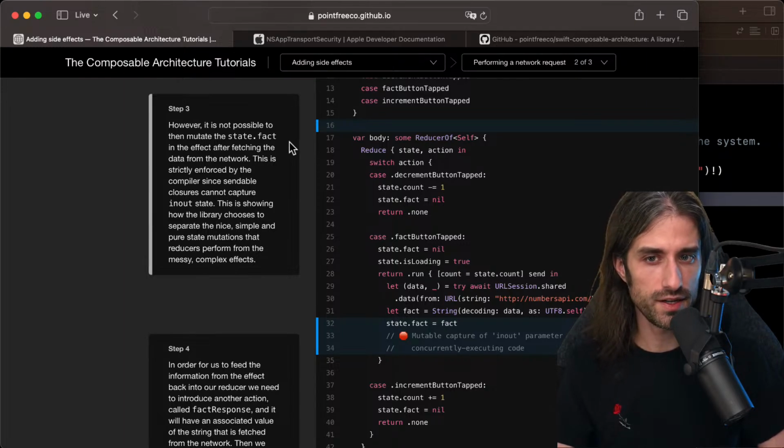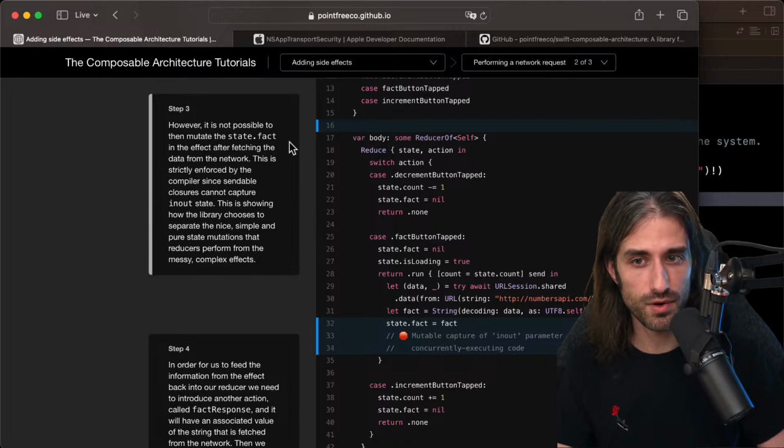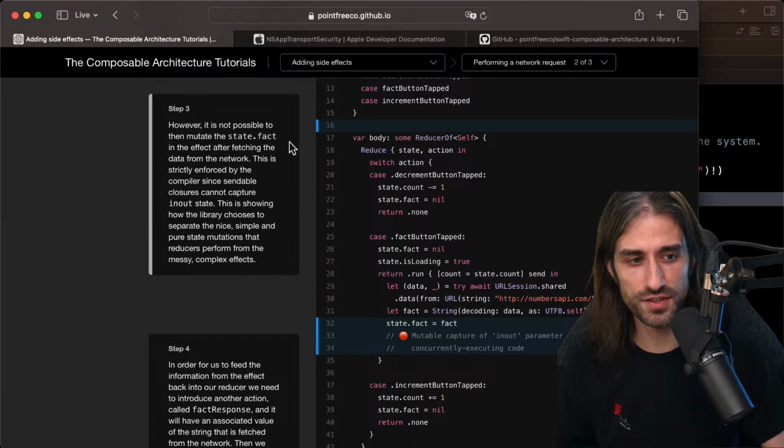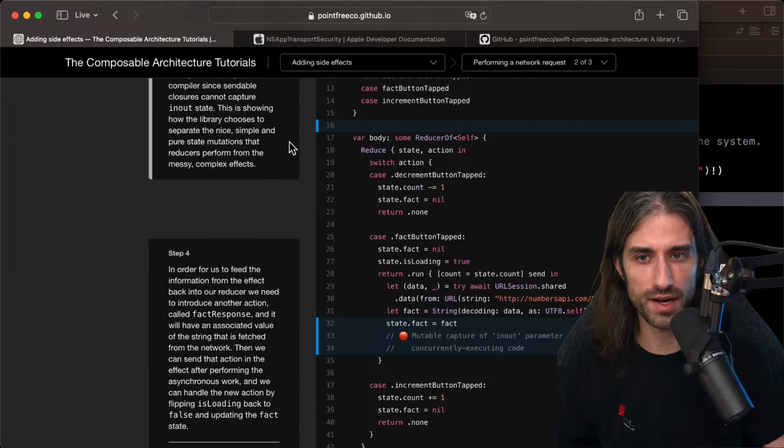This is showing how the library chooses to separate the nice, simple, and pure state mutation that reducers perform from the messy, complex effects. So we see that the separation that TCA makes between some simple side effects and some more complex ones aligns with some rules enforced by the compiler.